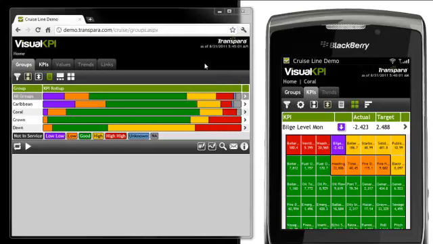So below the body I have the legend, and the legend, like most features in the application, can be turned on or off, and this tells me what color represents what state for a particular KPI in this case. And the colors are all configurable, so you can change those, etc. And then the last part at the bottom, I'll break it into two categories. On the left is refresh, and I can set it up to do automatic refresh or leave it manual. I'll turn on automatic refresh so you can see, and of course that's configurable. I could make it 30 seconds or 5 minutes or whatever amount of time I want.